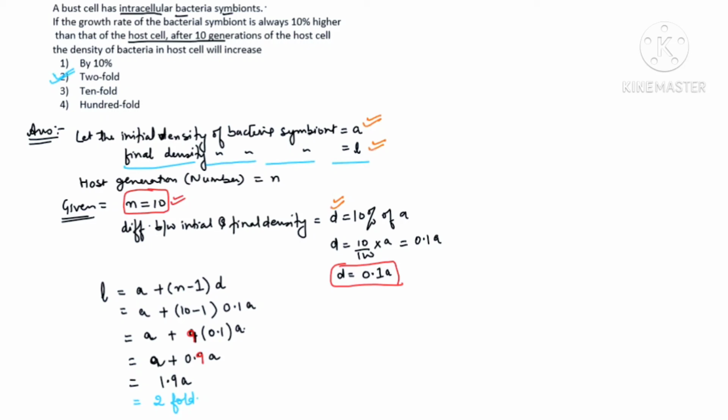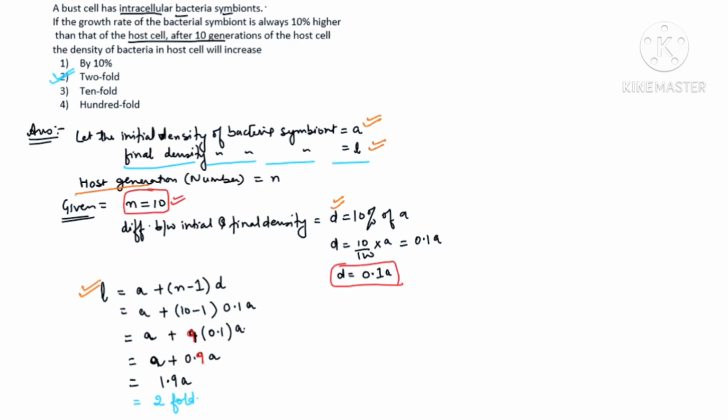The host generation is given to us, that is N is equal to 10. You have to apply this formula for the final density and substitute the values, then you will get the answer. Please see this question once again so that you can have command over this topic.